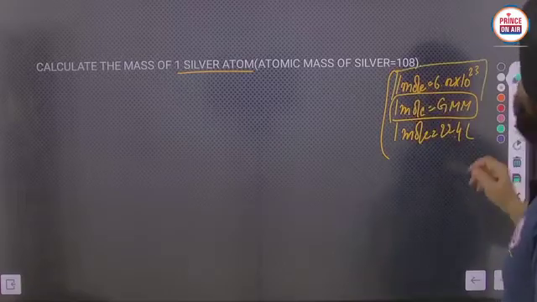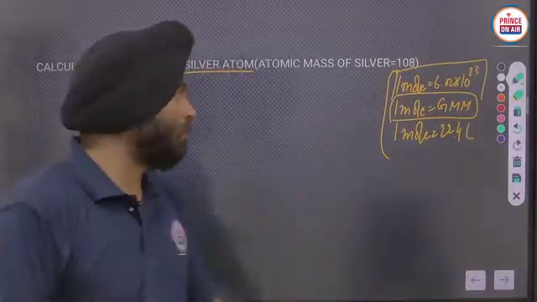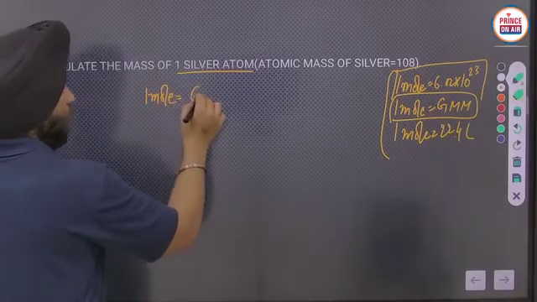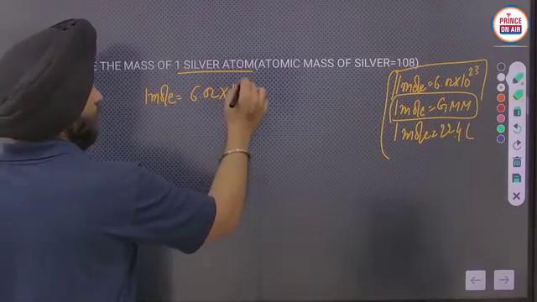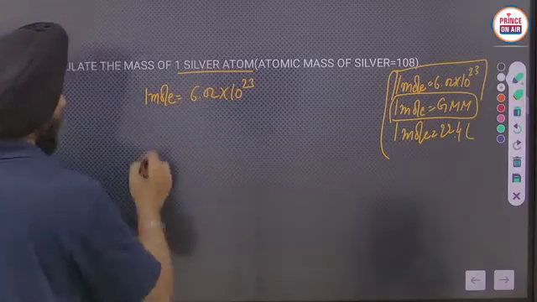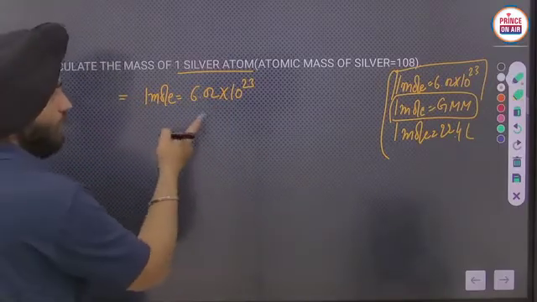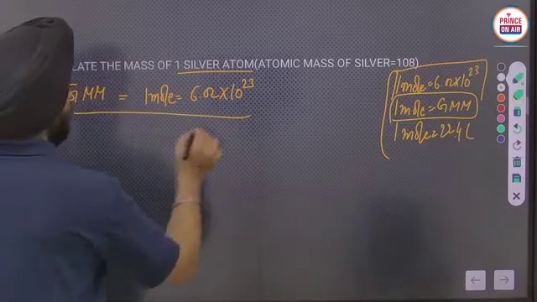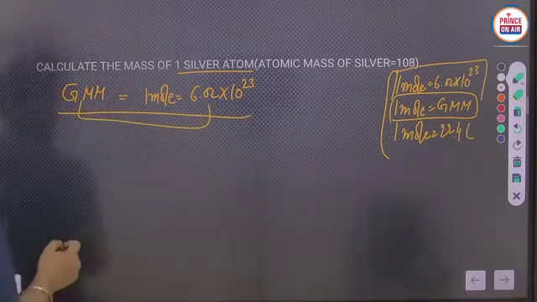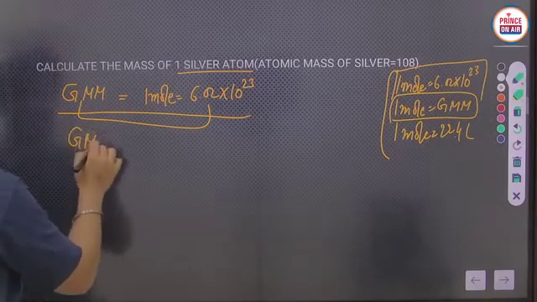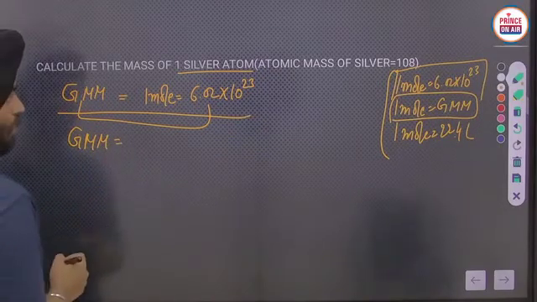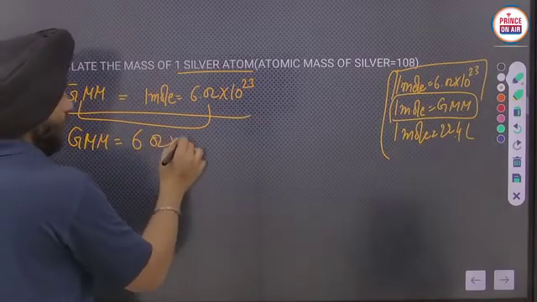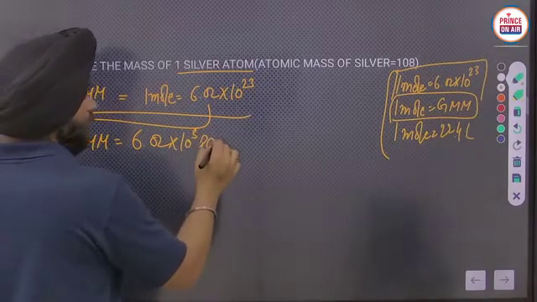So here, as we all know, 1 mole is equal to 6.02 into 10 raised power 23 particles, and also 1 mole is equal to gram molar mass. So in that way we can say the gram molar mass of that component will carry 6.02 into 10 raised power 23 particles.